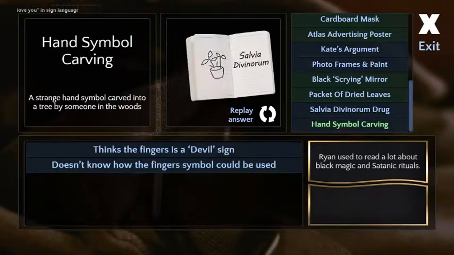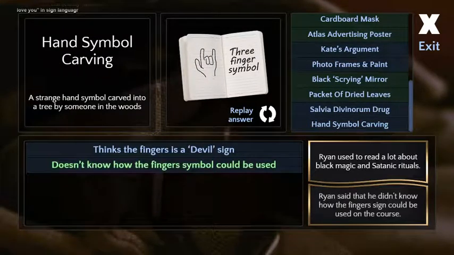I used to read about black magic. Doesn't know how they could be used. Yeah. Which, okay.